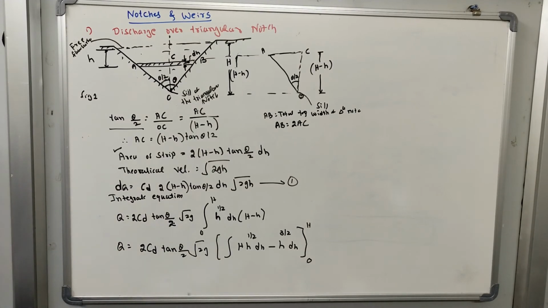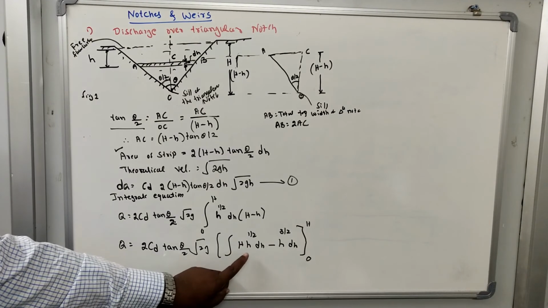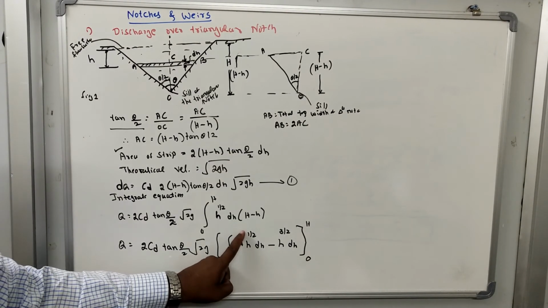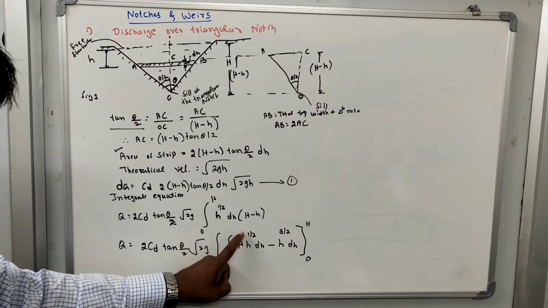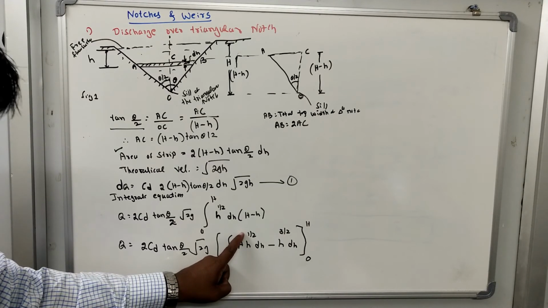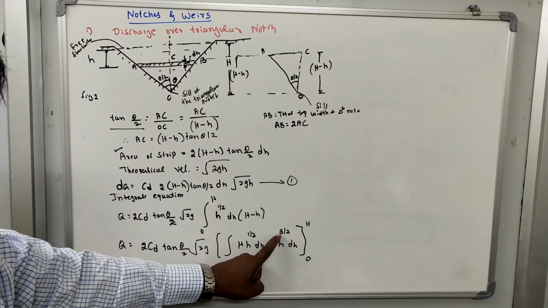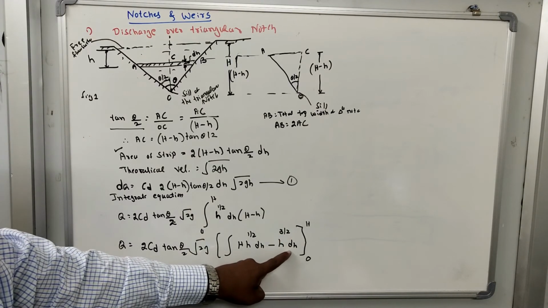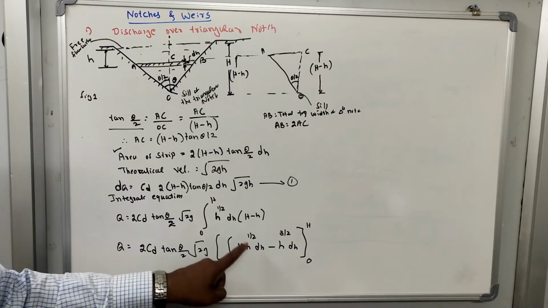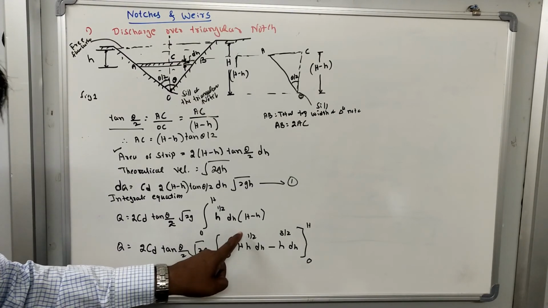The integration of h raised to half is h raised to 3 by 2 divided by 3 by 2, and the integration of h raised to 3 by 2 is h raised to 5 by 2 divided by 5 by 2. You know how to integrate this equation.